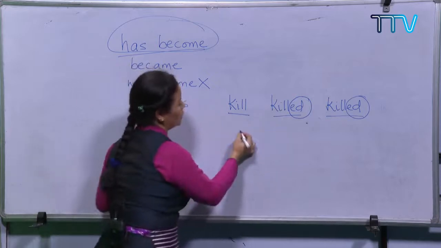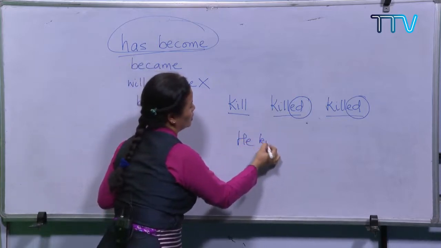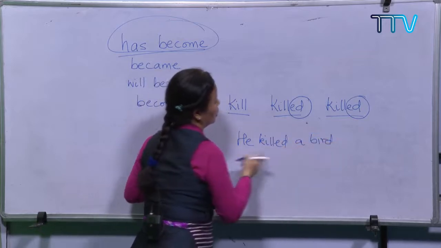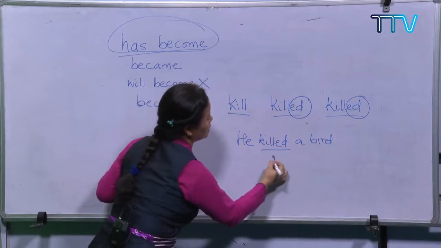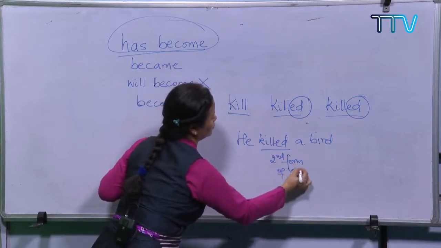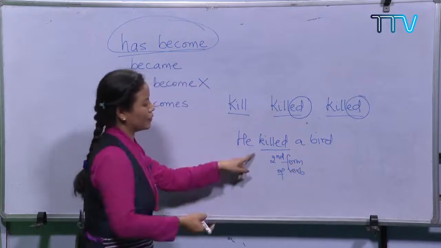So he killed, suppose he killed a bird. Here we are using killed as the second form of the verb. That is the past.